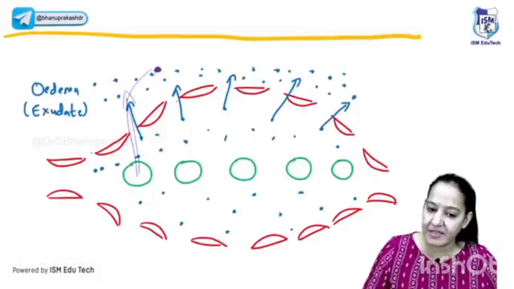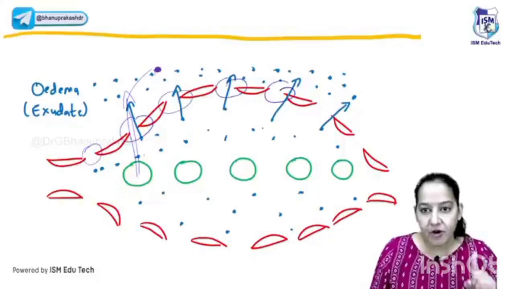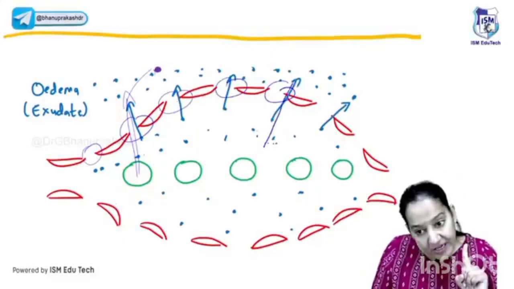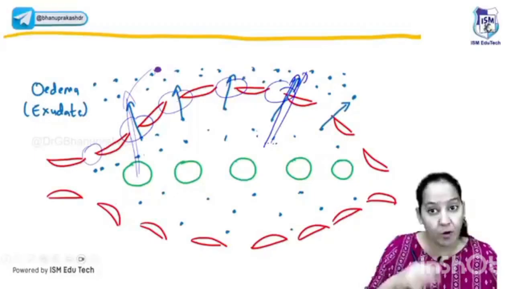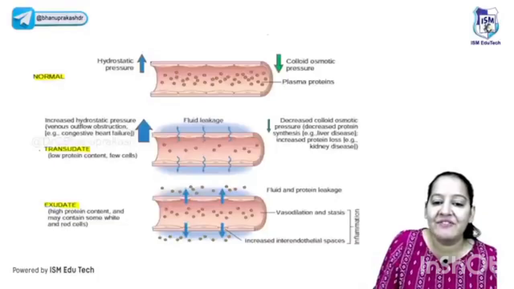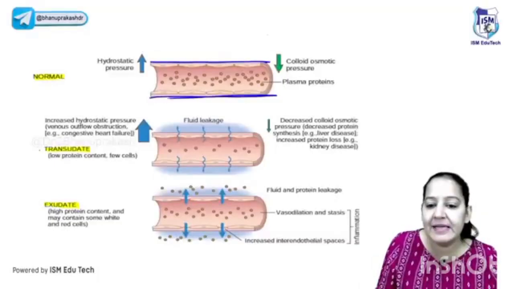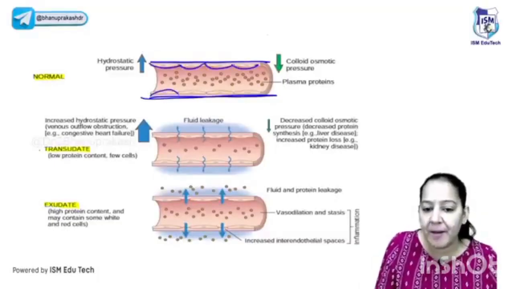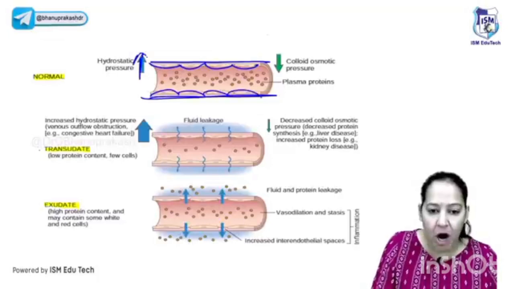Okay, now the gaps are created. You can see these are the gaps. From these gaps, the protein will also leak out. Fluid was already there. Now protein also leaks out, so edema will increase. And this edema is exudate. Okay, let me explain. You can see here the first diagram. In the first diagram, see the wall of the blood vessel. See the endothelial cells, they are continuous. Appreciate there is no gap in the first diagram. And see the 2 pressures: outward is equal to inward.